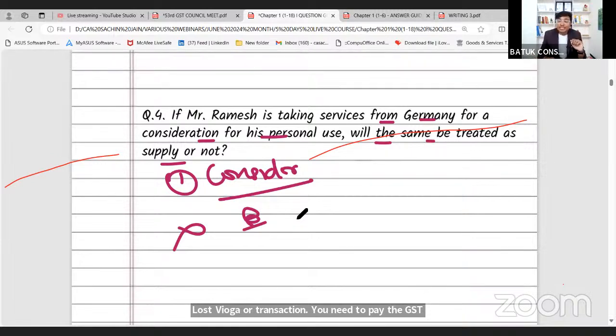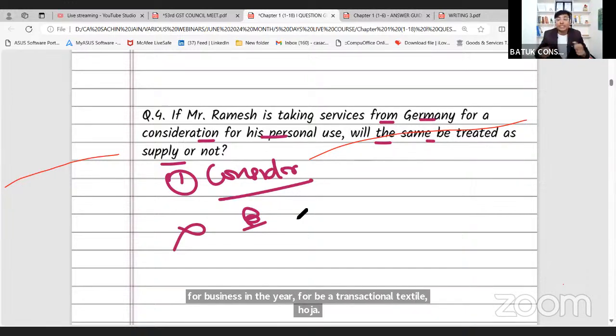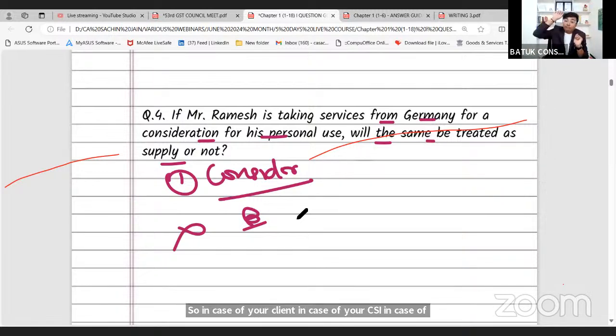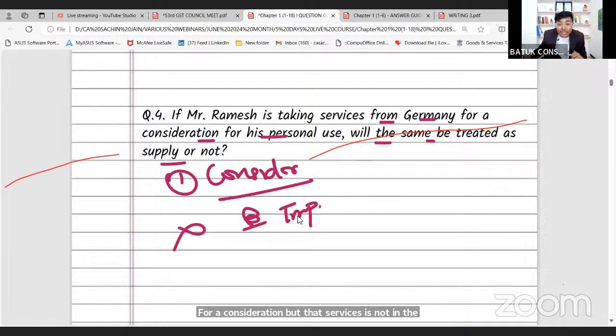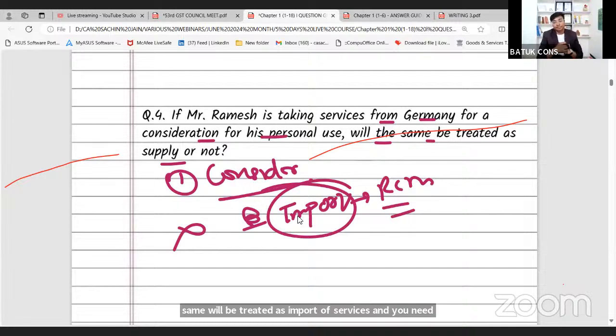Now Mr. Ramesh is taking certain services from Germany for a consideration, but here it is not in the course or furtherance of business, yet this transaction will be taxable. So in case of your client, your assessee, your auditee, if a person has taken certain services from outside India for a consideration, but those services are not in the course or furtherance of business, in that case also the same will be treated as import of services, and you need to ask for the payment of RCM under GST, reverse charge mechanism under GST.